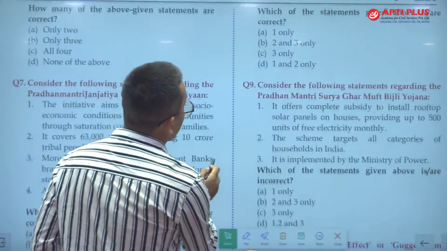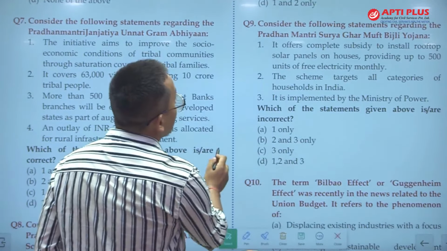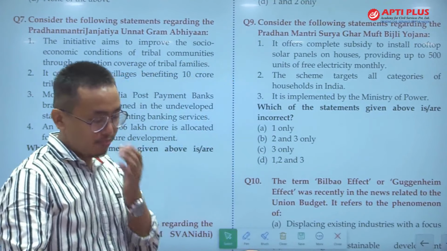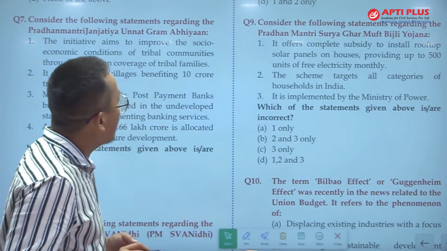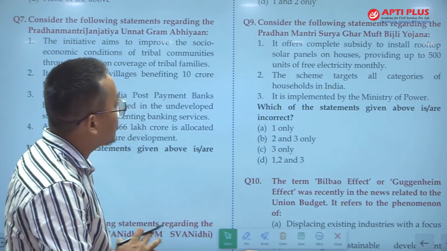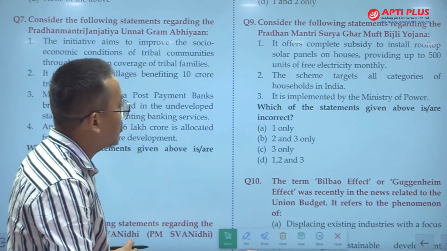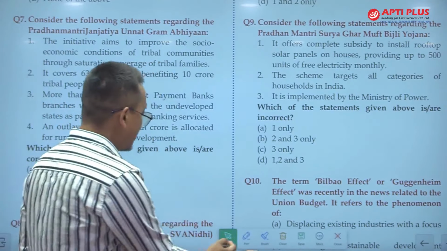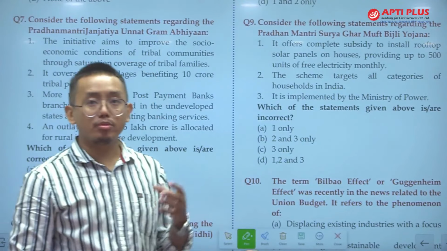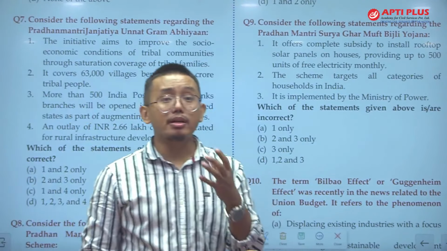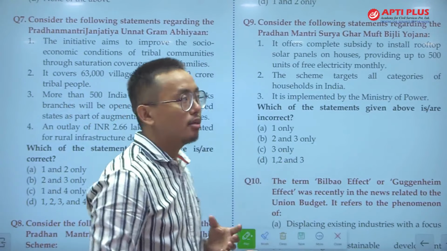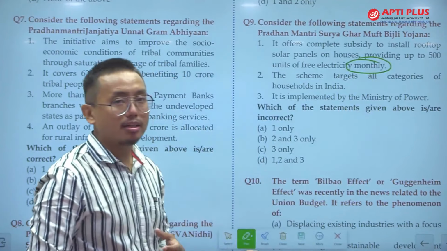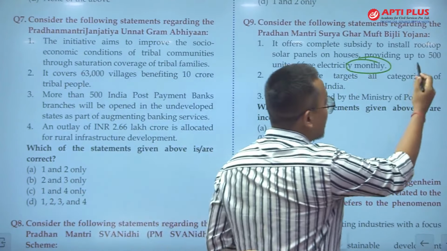Next question is question number 9. Consider the following statements regarding the Pradhan Mantri Surya Ghar Muft Bijli Yojana. This is again an important scheme. And here statement 1 is it offers complete subsidy to install rooftop solar panels on houses, providing up to 500 units of free electricity monthly. Here, in this type of question, these are factual questions. You have to be very cautious. The examiner can confuse you with many tweaks in the question. For instance, instead of monthly, they can put weekly or annually, and they can change the numbers.